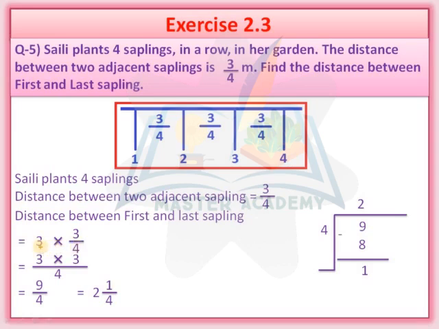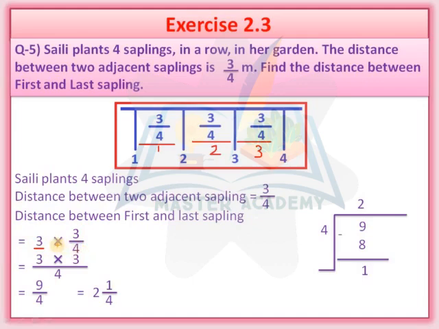Look at this side. Distance number 1, distance number 2, and distance number 3. So total 3 distances, and there are 4 saplings. Therefore, we have multiplied 3 by 3 upon 4.